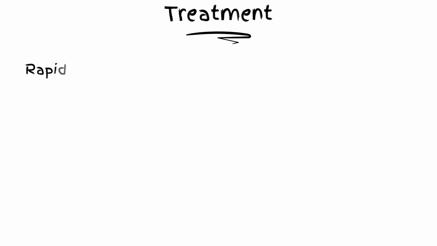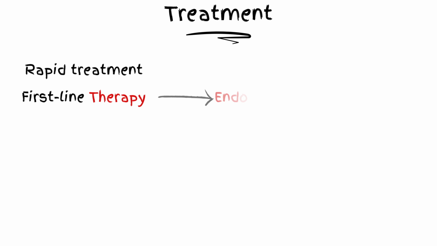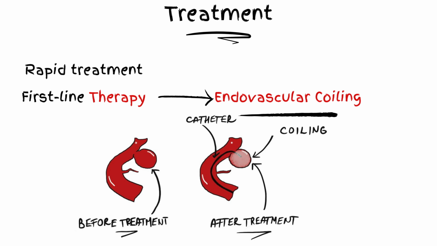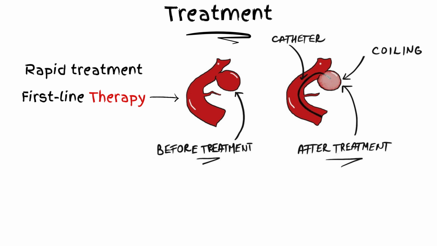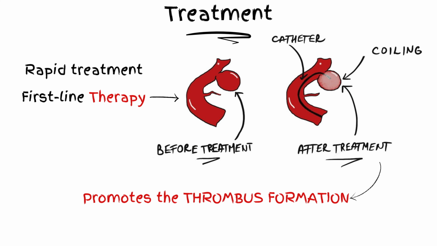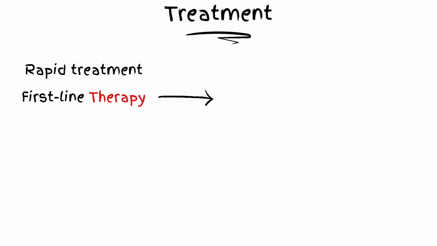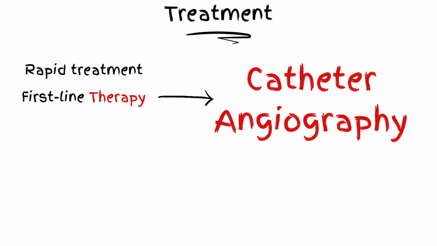Subarachnoid hemorrhage requires rapid treatment. The first-line therapy for this illness is the endovascular coiling. More precisely, through a catheter, the doctor will introduce small platinum coils in the aneurysmal sac. This will promote the thrombosis and the closure of the ruptured aneurysm. This procedure is called catheter angiography.